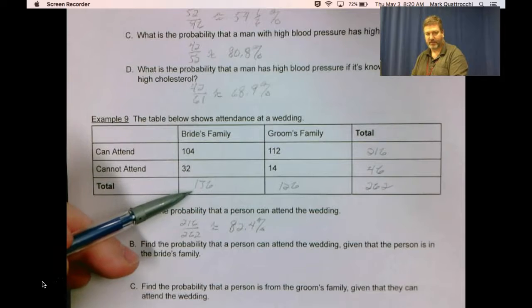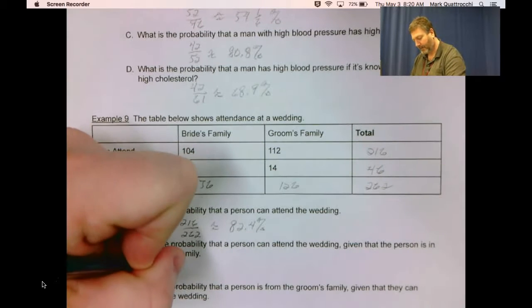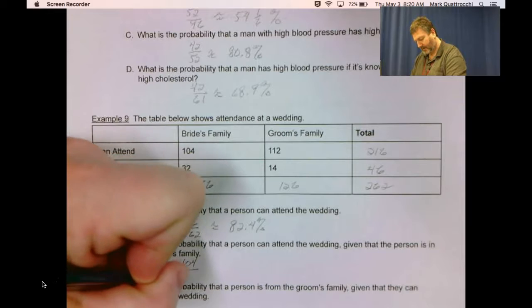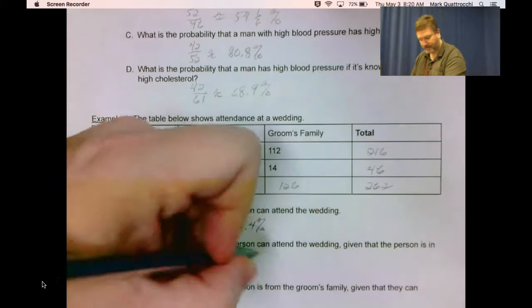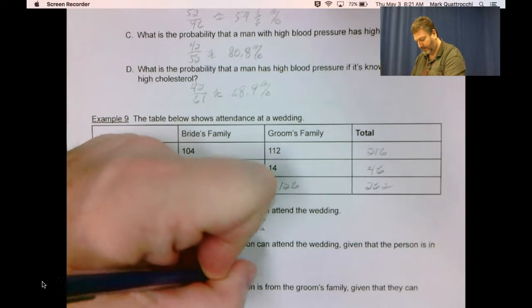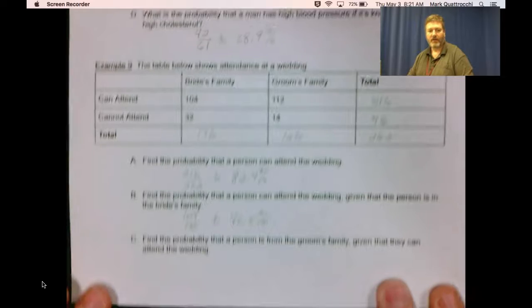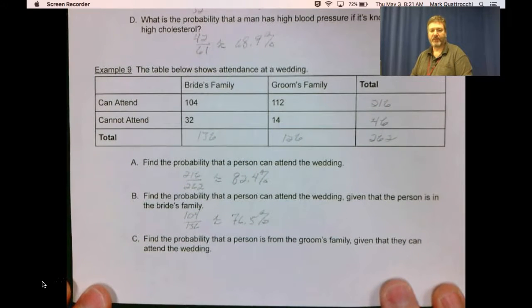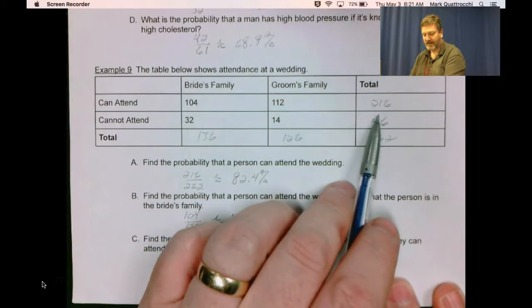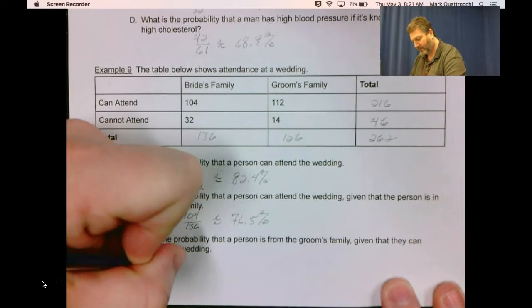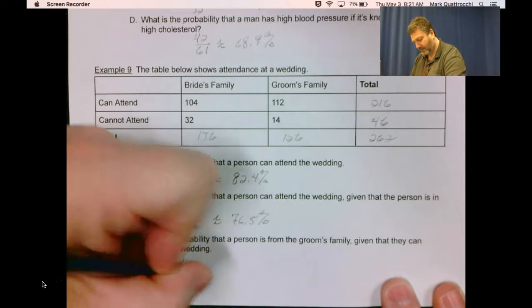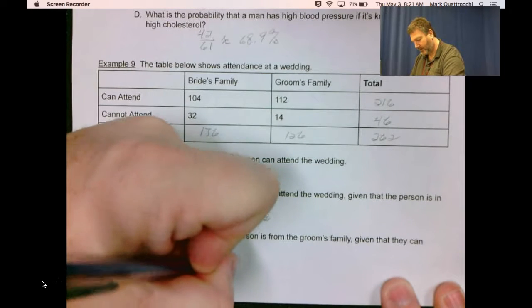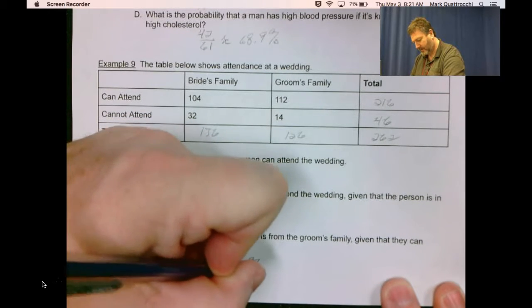Find the probability that the person can attend the wedding given that the person is in the bride's family. So there are 136 in the bride's family. Can attend is 104. 104 divided by 136 is approximately 76.5%. Find the probability that a person is from the groom's family given that they can attend the wedding. So 216 can attend. 112 are from the groom's family. 112 out of 216 is approximately 51.9%.